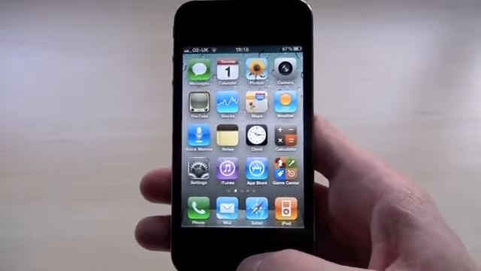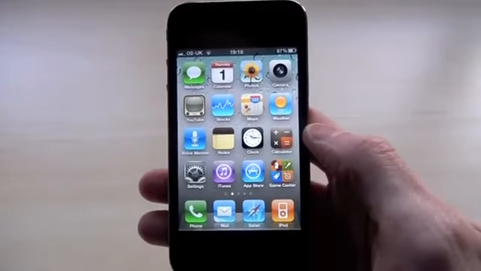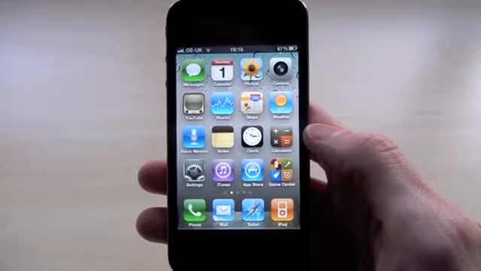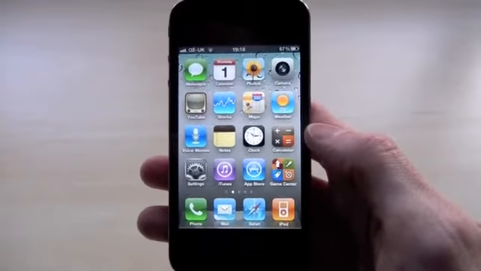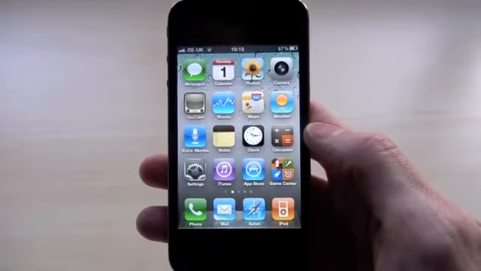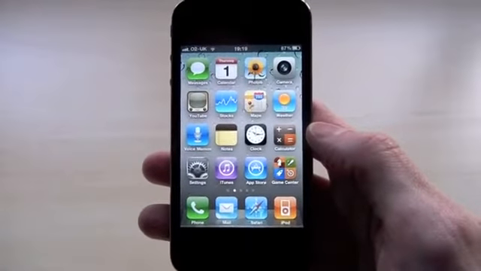Tip number 4 is to do with multitasking. Every time you launch an app on the iPhone, it will keep it running in the background as you would expect it to on a PC or Mac. And until you quit that app, it continues running. Now if you're not aware of this, then obviously it will lead to decreased battery life and you'll probably have hundreds of apps running in the background.